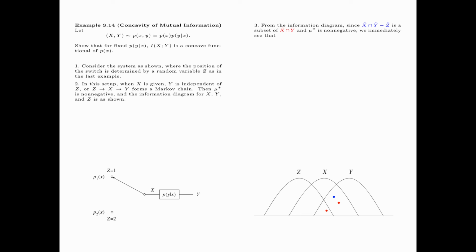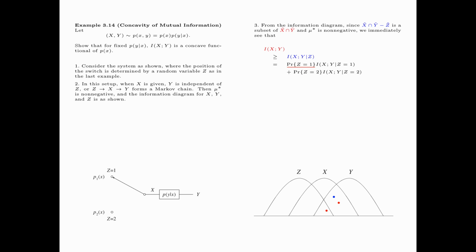Because mu star is non-negative, we immediately see that Ixy is greater than or equal to Ixy given z, which is equal to probability that z is equal to 1 times Ixy given z equals 1, plus probability that z is equal to 2 times Ixy given z equals 2.